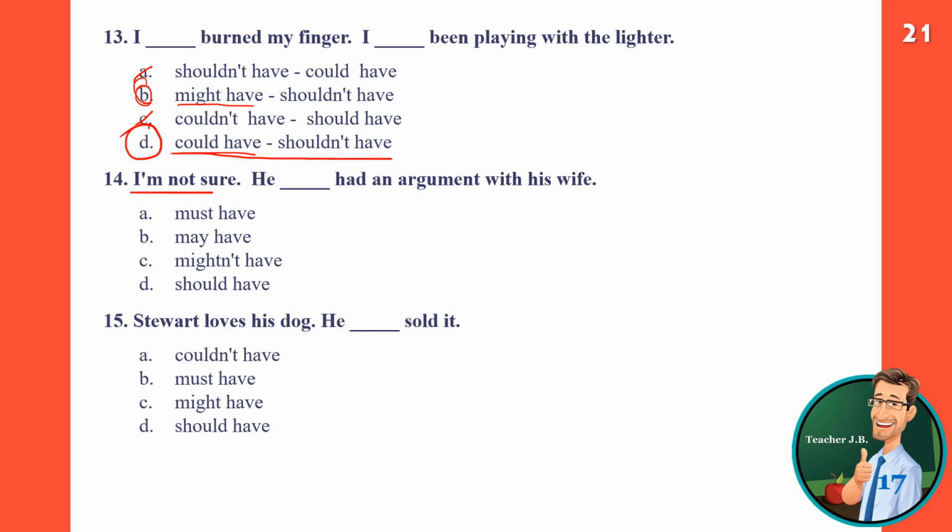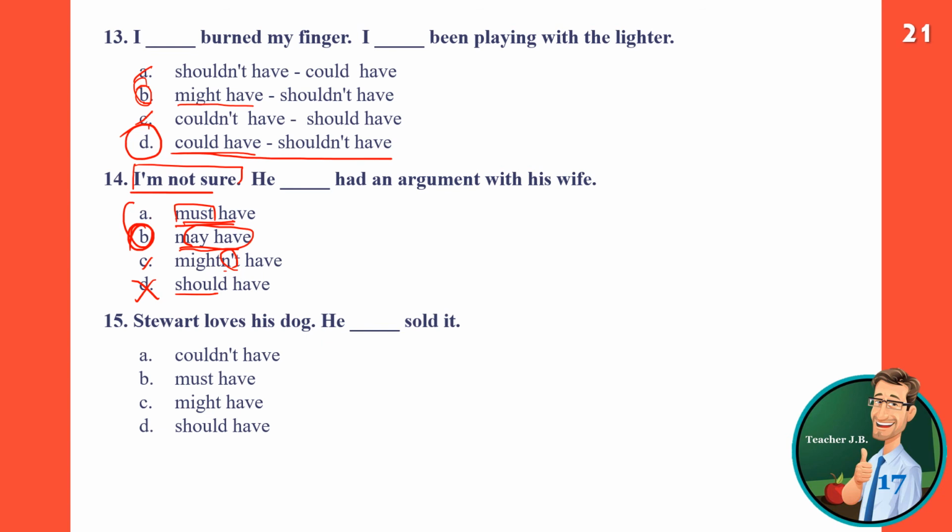I'm not sure. He blank had an argument with his wife. I'm not sure. I'm just guessing. Must have, may have. So should have is not right because it's a piece of advice or regret. And mightn't, this is negative. So either this one. So I'm not sure. He must have, this is a little bit stronger. So better. The B sounds like better, but A is also possible. I'm not sure. He may have had an argument with his wife. But this one is quite strong probability. So the best answer is B.